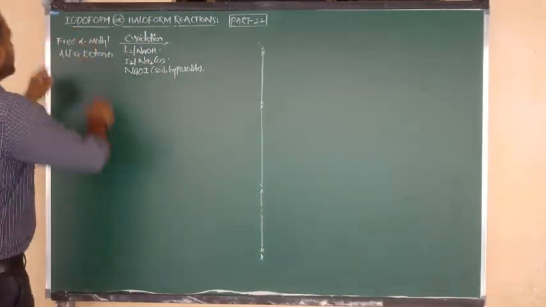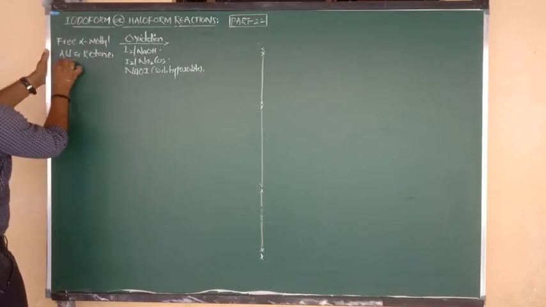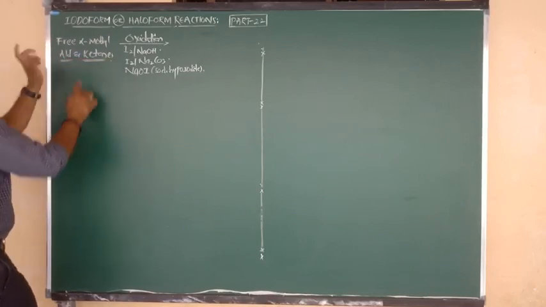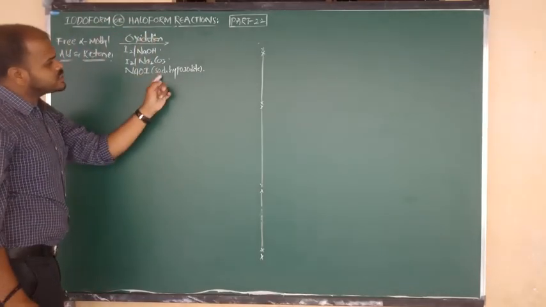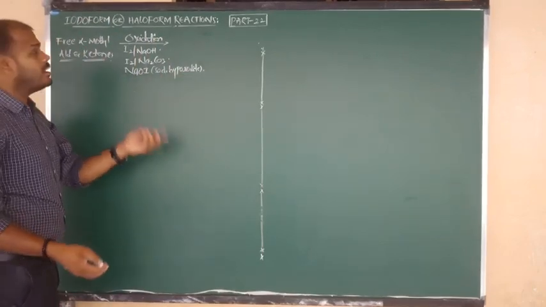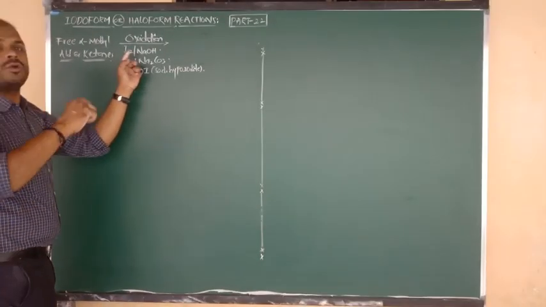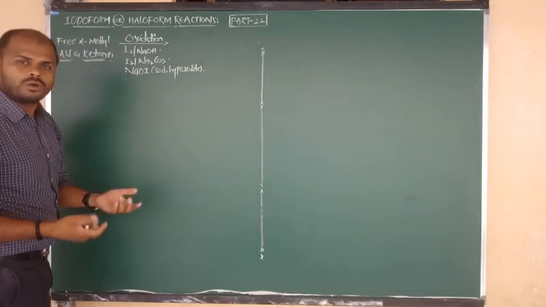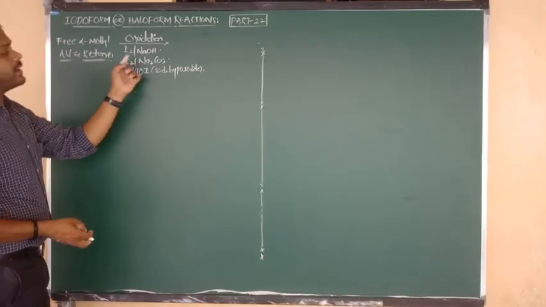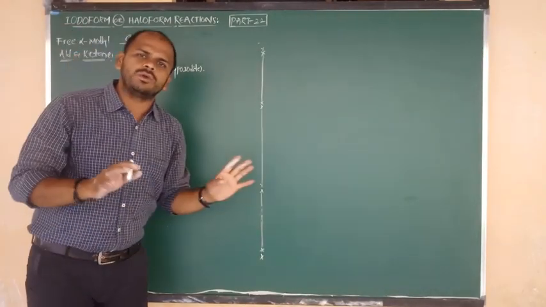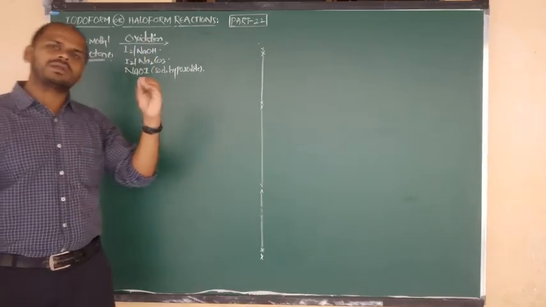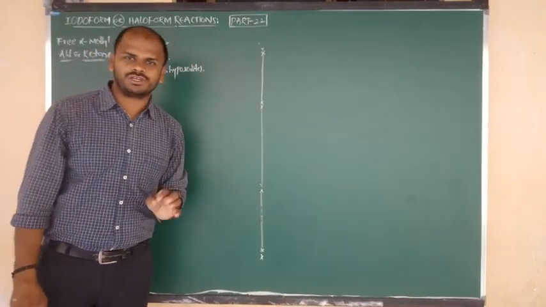Free alpha methyl aldehydes and ketones upon oxidation with sodium hypoiodide, or with iodine in presence of alkali, or with iodine in presence of Na2CO3. Any one condition you can write upon the arrow mark or in that equation. Good.